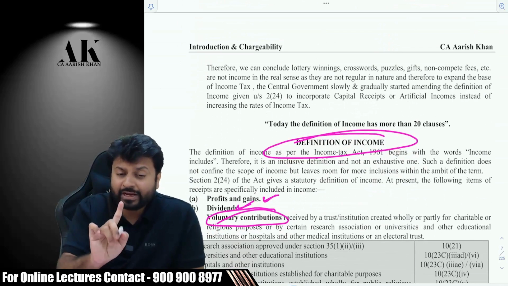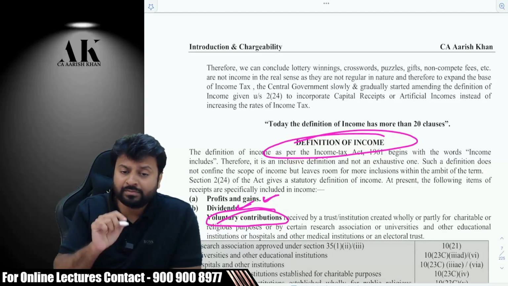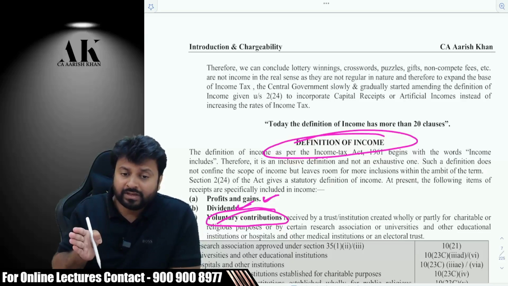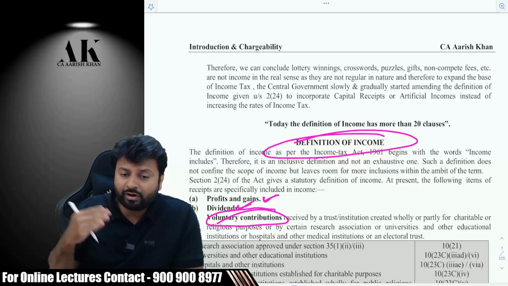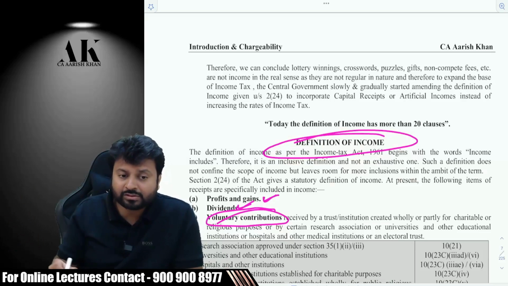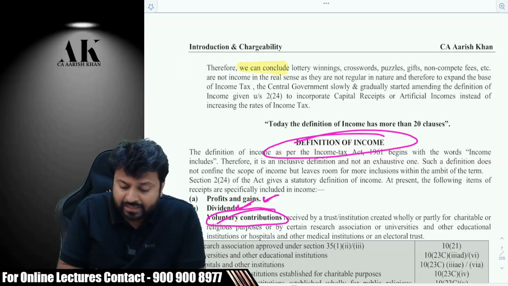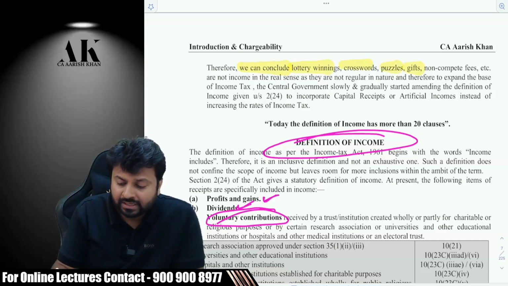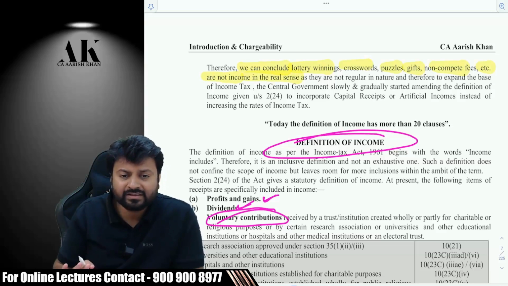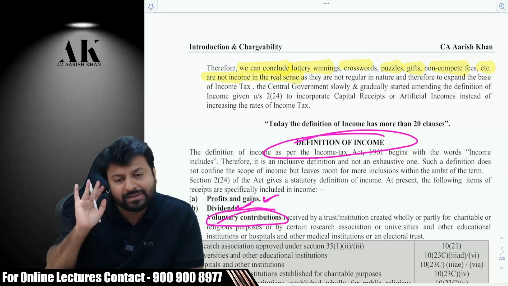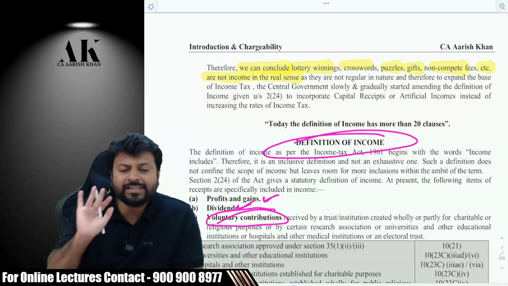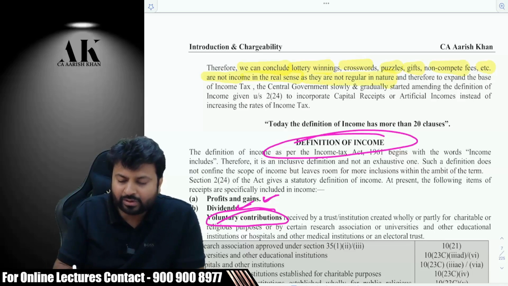Now listen very carefully and don't get confused over here, otherwise you will say, sir, it is written wrong in the book. We are understanding the flow of the chapter. We have not reached the conclusion. This is the process to reach the conclusion. Therefore, this paragraph is not wrong. Listen carefully. Therefore, we conclude that lottery winnings, crossword puzzles, gifts, non-compete fees, etc. are not income in the real sense. Do you agree? But don't say they are not income only. As per income tax, it is income. In the real sense, it is not, as they are not regular in nature.